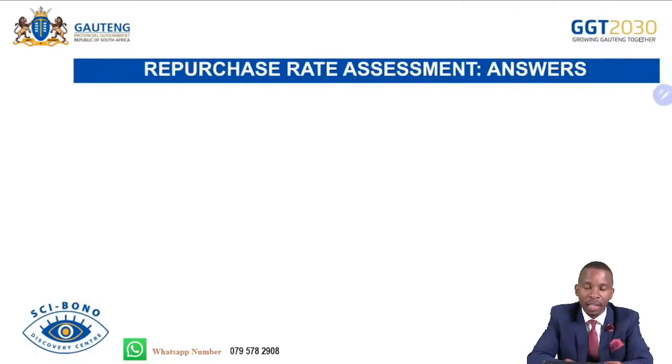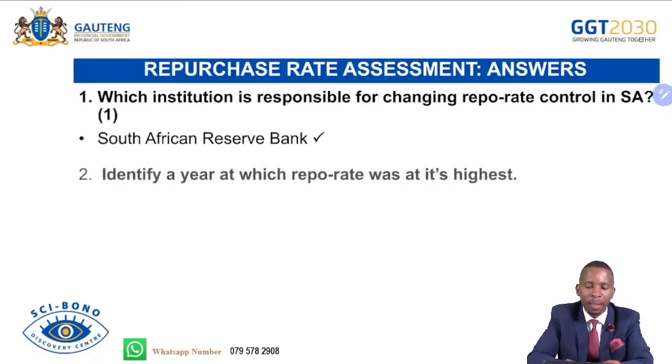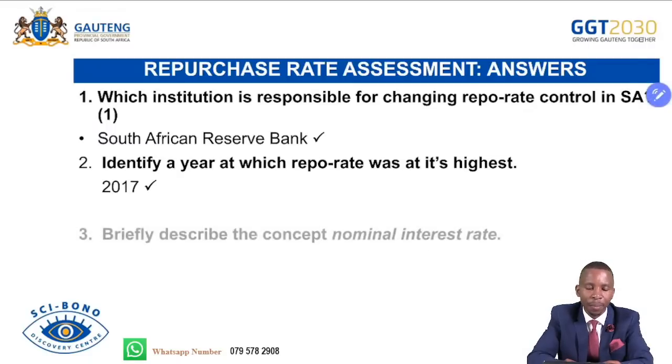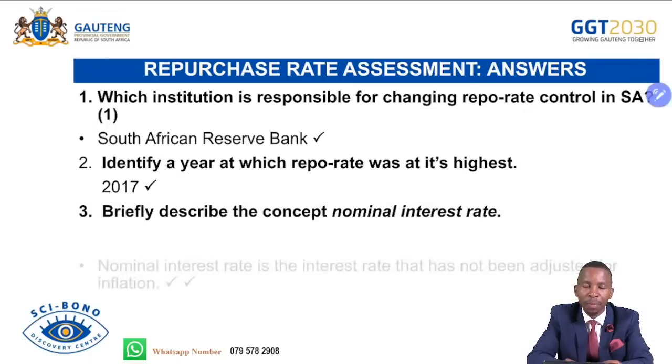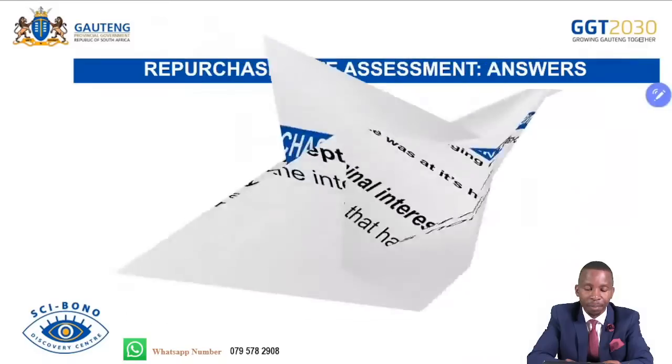Let's look at questions and answers now. The institution here is the South African Reserve Bank, or SARB. Identify the year. The year was 2017, where interest rates were very high. Briefly describe the concept nominal interest rate. Nominal interest rate is the interest rate that has not been adjusted for inflation. It remains high or inflated. It is not deflated.